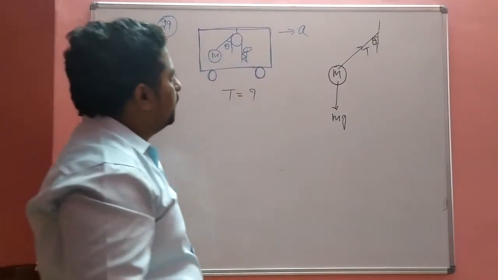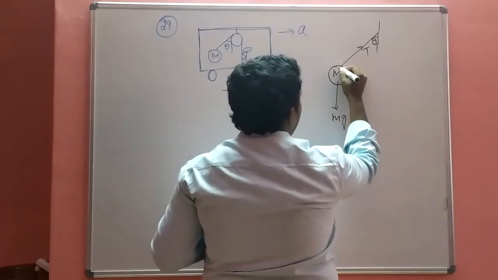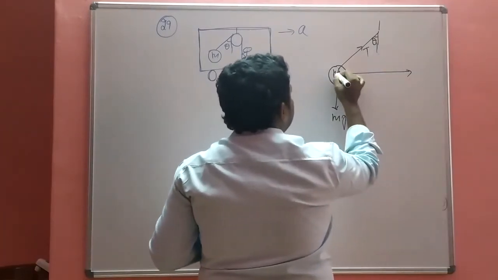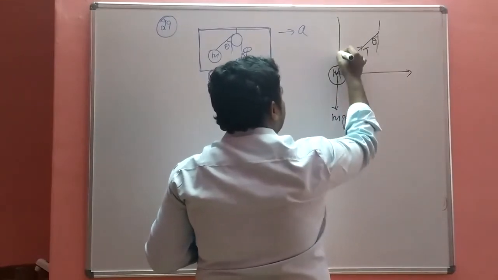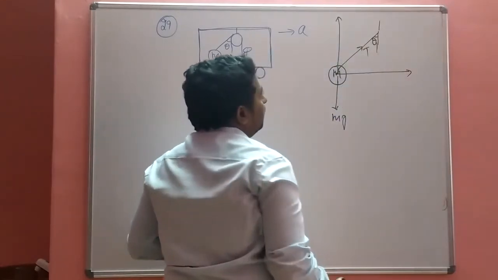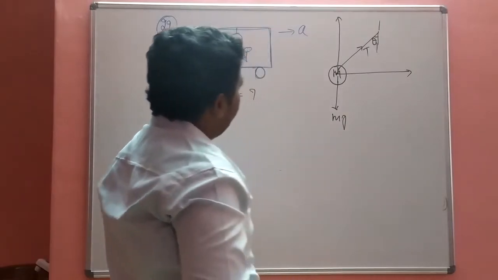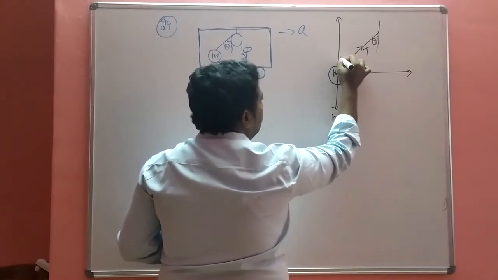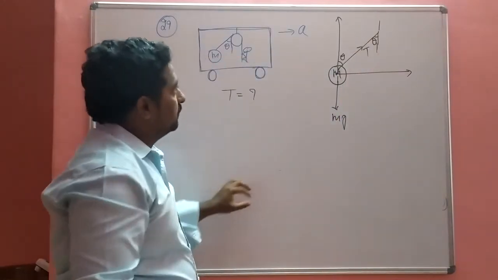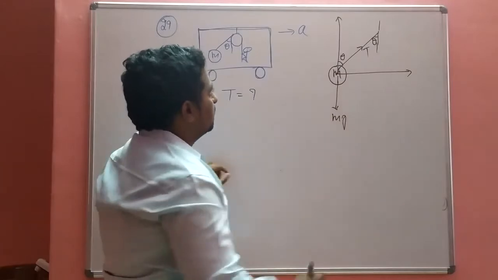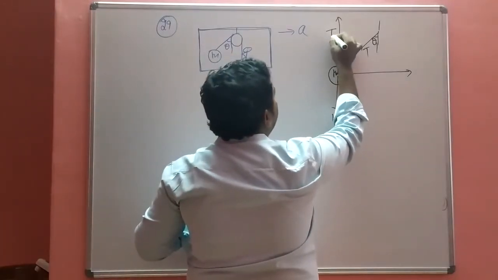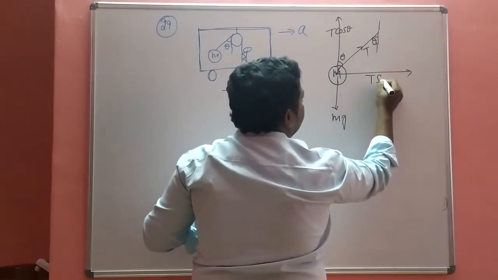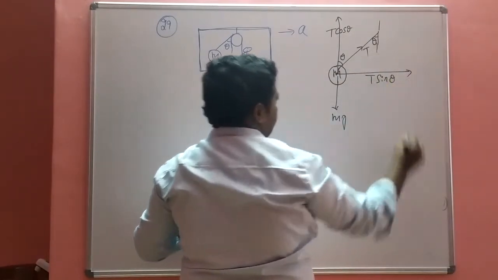The tension is resolved into two components. The first component, and this is the second component. Where the angle is made, this is the angle theta. So here the values are T cos theta and T sin theta.